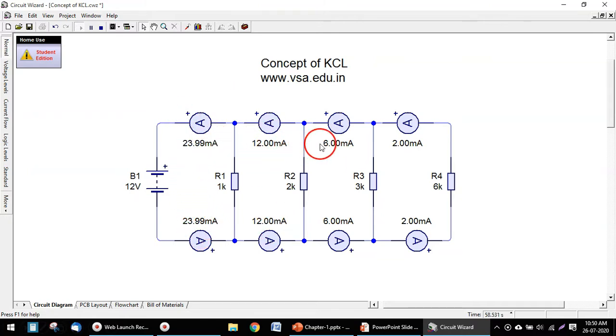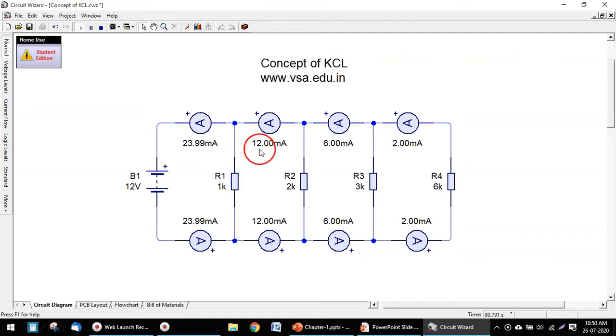So in this way we proved that in Kirchhoff's current law, the addition of all the currents at a particular node will be equal to 0, because here the current coming in is 24 milliampere, here it is going 12 milliampere, and in this resistor the current going is 12 milliampere.